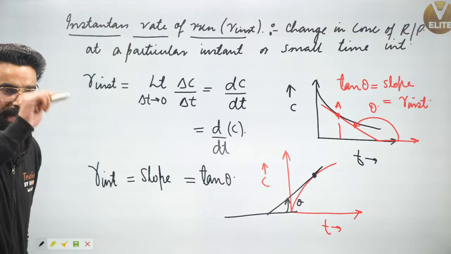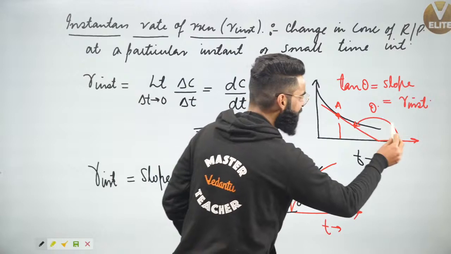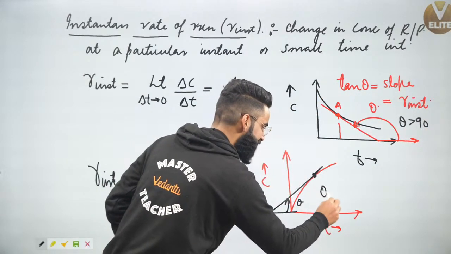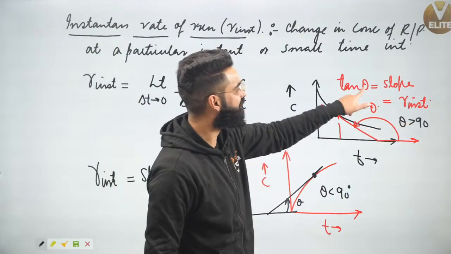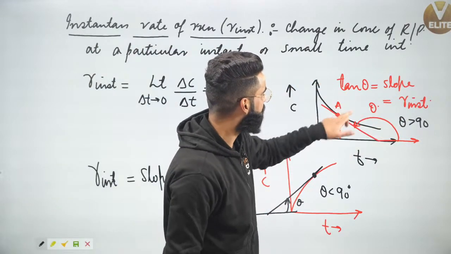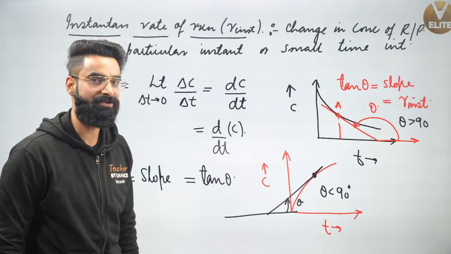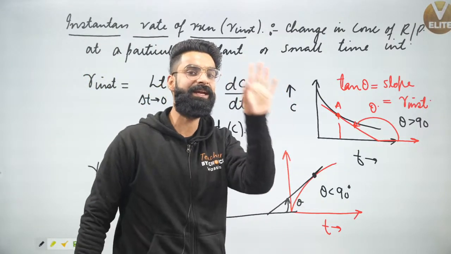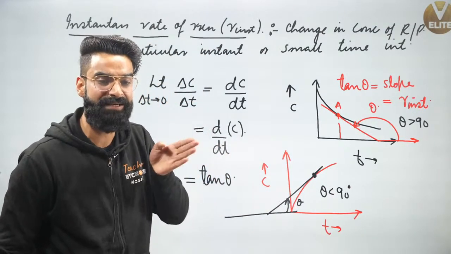Now, you would have noticed one important thing right here. See guys, the angle right here, which is theta, it is greater than 90, right? The angle right here, it is less than 90, correct? If the angle is greater than 90, can I say tan of this angle is going to be negative? So slope of the curve at this point is going to be negative. That means instantaneous rate of reaction is going to be negative. What does that mean? That means we have calculated the instantaneous rate with respect to reactants, and that negative sign signifies that the concentration of reactant decreases with time.